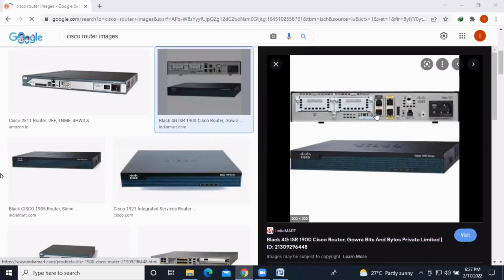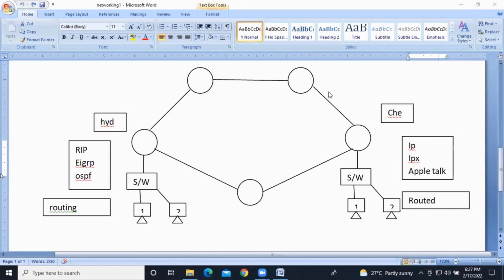So this is a router. This is a front view and this is a back view. These are Cisco routers. Clear? I hope you're clear. From routers onwards, we are going to use the IP addresses. Routed protocols. I hope you're clear.